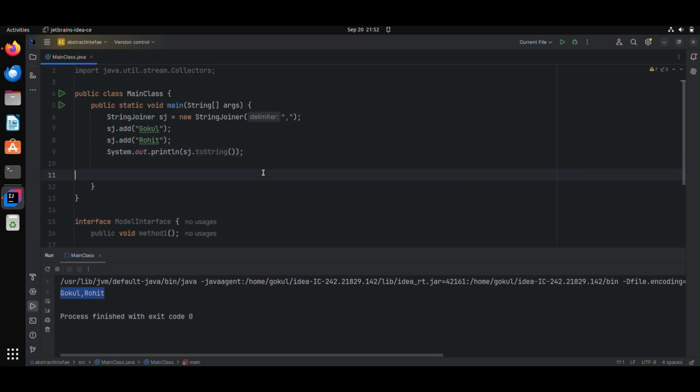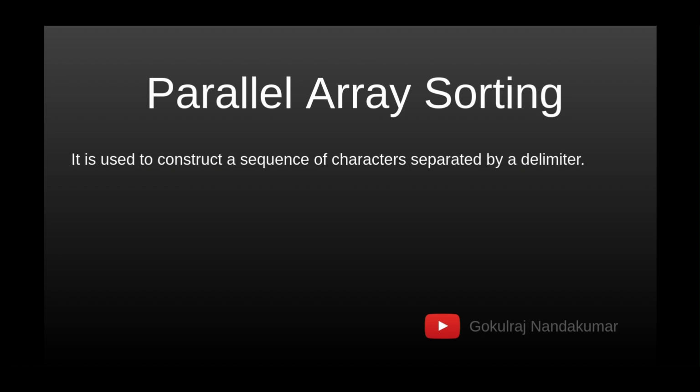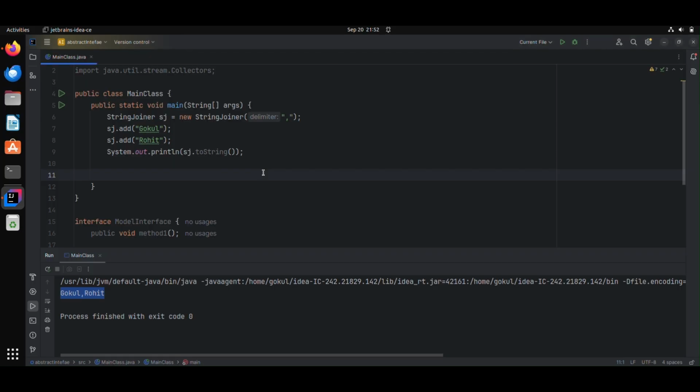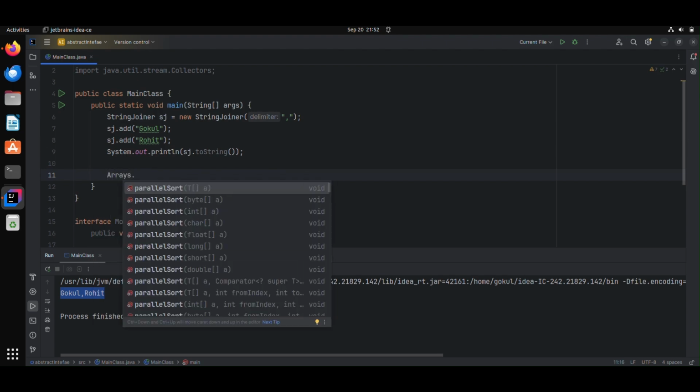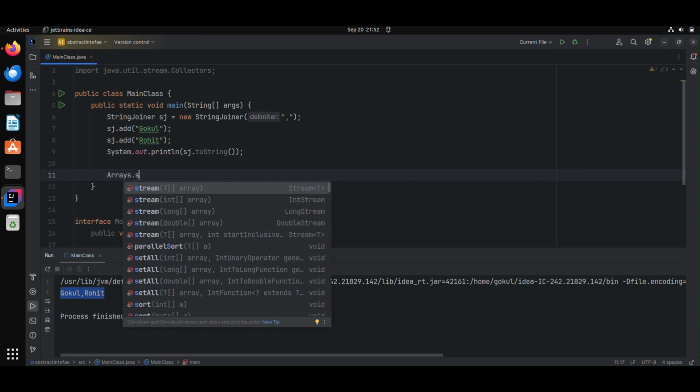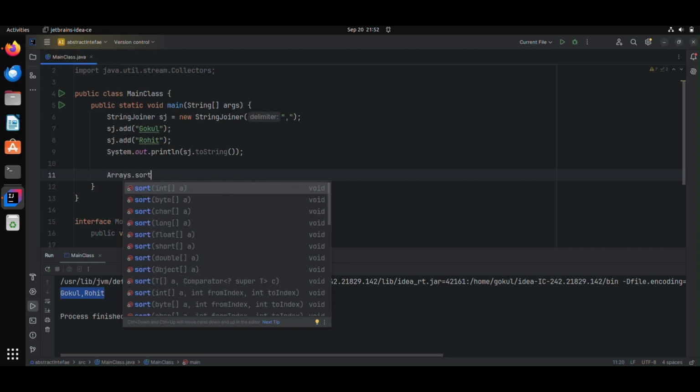Now we'll go with the next feature, which is parallel array sorting. You may be familiar with the Arrays utility class. It had a lot of functions before Java 8 as well, like sort for sorting the array. But in Java 8, a parallelSort was also introduced, which is able to sort in parallel, which can be a more optimized way of doing that.